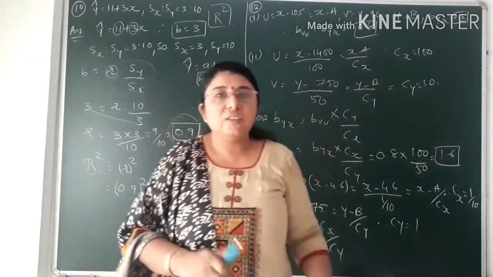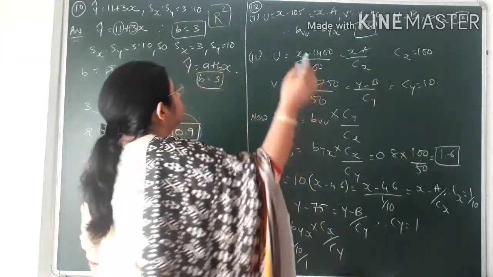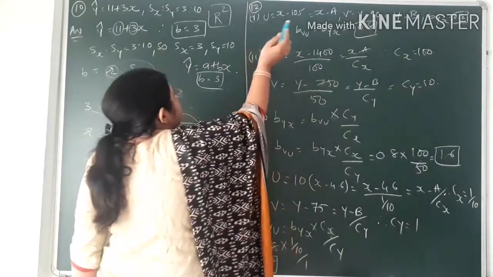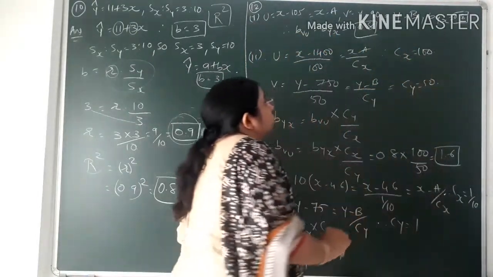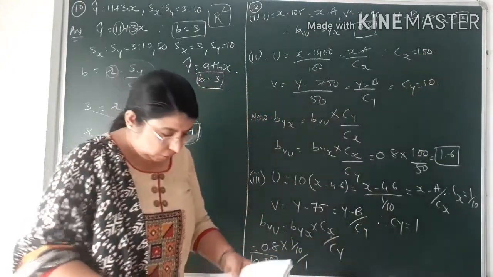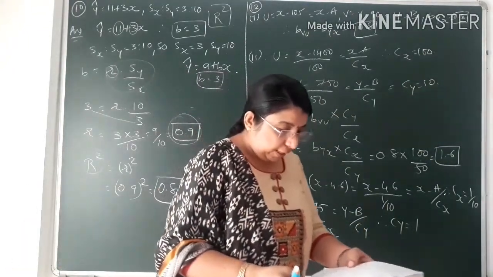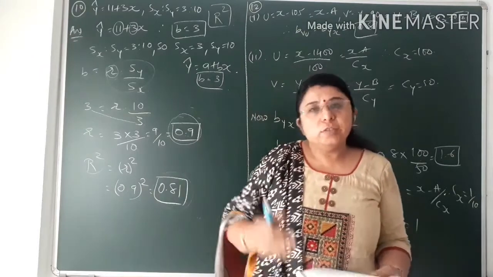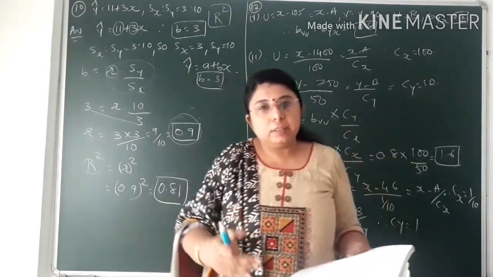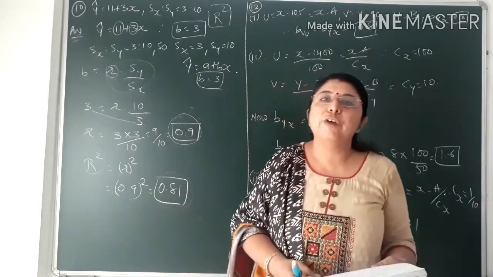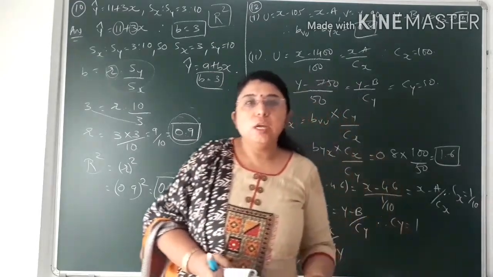Now the byx value has been given to you. You can see in the 12th question I have written that the value of byx given to you is 0.8, and you have to find the value of bvu. Three different conditions of u and v are given to you, and under those three different conditions you have to find the value of bvu.